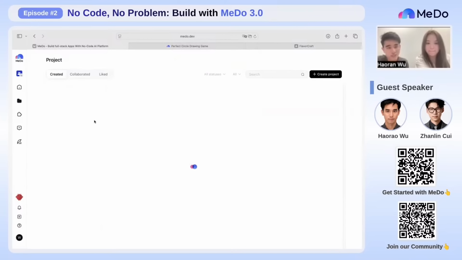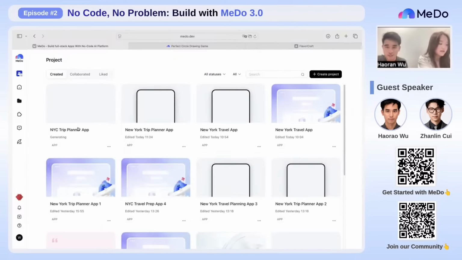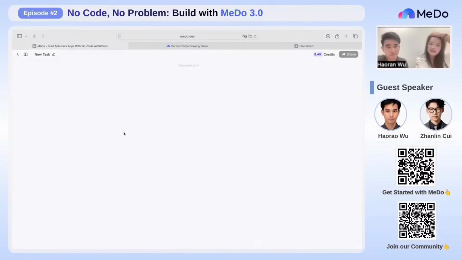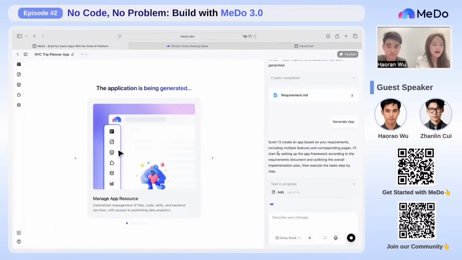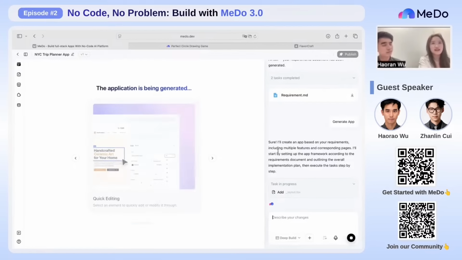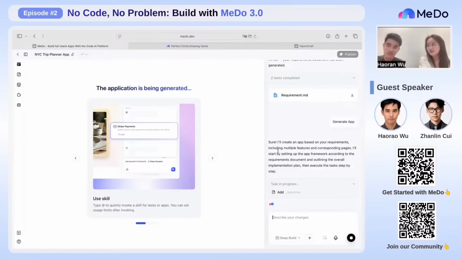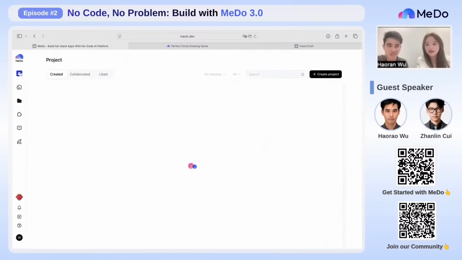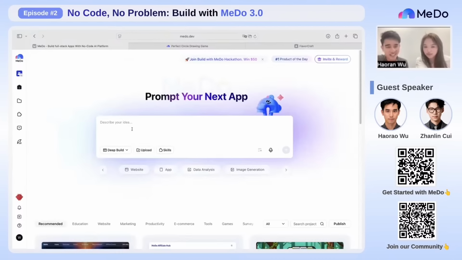Let's see. In the meanwhile, if you've got any other questions, feel free to ask me. Okay, actually I have another question. What if I don't know how to explain my idea precisely? Sometimes I just have a point, but I don't know how to expand it into a real app or a real prompt. Oh, we've got a feature for that. Let me show it to you. You don't really need to be a professional prompt engineer, but if you really want to optimize your prompt, you can try our prompt optimization function.